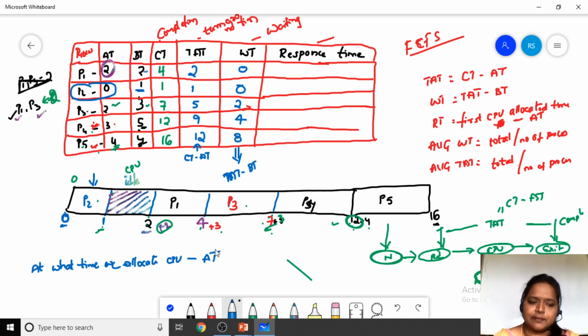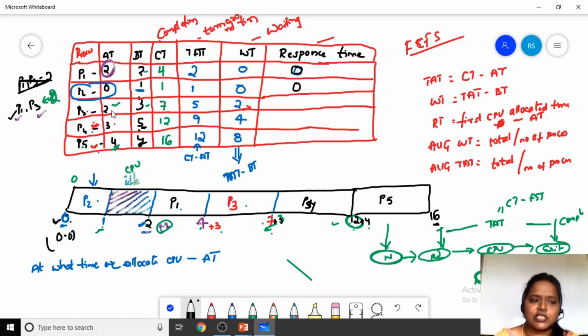minus the arrival time. For process P1, at what time did we allocate? At 2 milliseconds we gave the processor to process P1. So 2 minus the arrival time, 2 minus 2, we call it 0. And for process P2, at what time did we give the CPU? At the 0th millisecond, minus the arrival time of P2, which is 0. So the response time is 0.